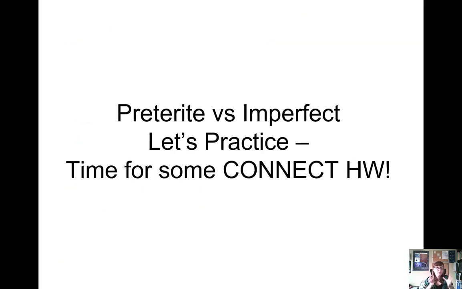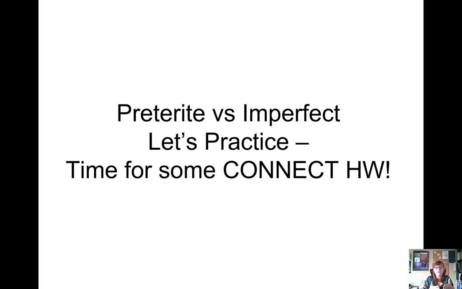Okay, the only way to get better at using this is to practice. So there are a lot of activities for you to do today on your Connect homework. So go, try them out, pull out your list, take some notes, look at when we use each one and those special rules for each one, and try your best. Learn through trial and error. There are a lot of paragraphs with missing verbs in it where you'll have to choose whether the verb is in preterite or in imperfect. I've put a lot of these paragraphs there so that you can get practice. The only way to get better is to keep practicing and learning when and why you change these things.